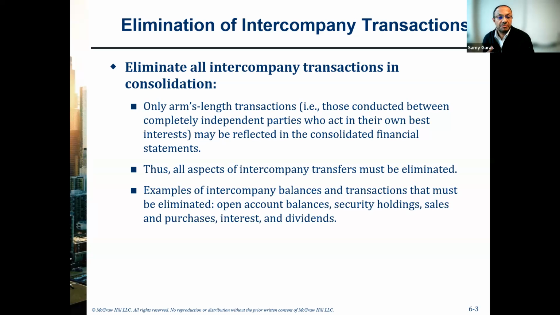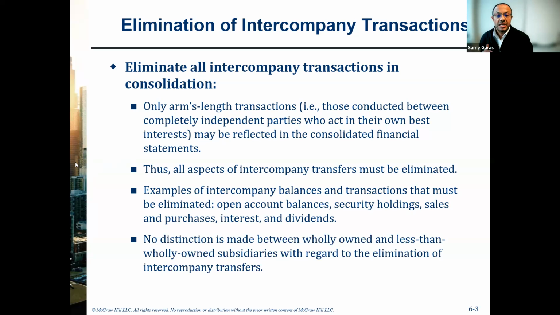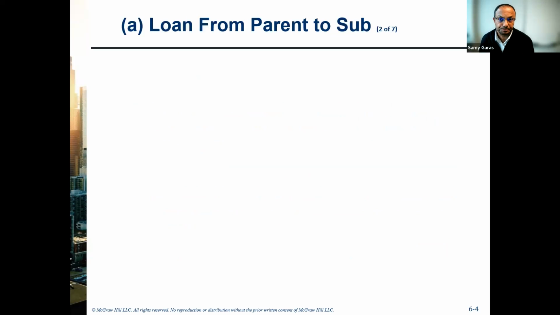And a good example for the related party transaction is open account balance or security holdings or sale and purchase of inventory or interest or dividends. There is no distinction here whether the parent is buying or acquiring 100% of the subsidiary or less than 100%. We should eliminate the intercompany transaction regardless of the ownership percentage.